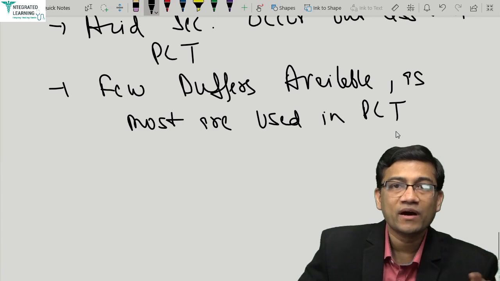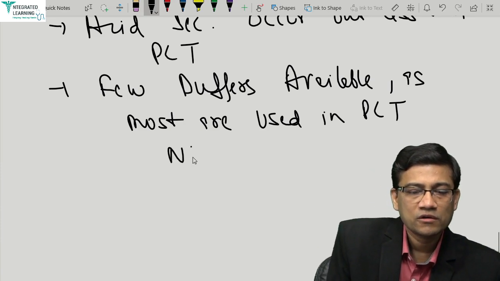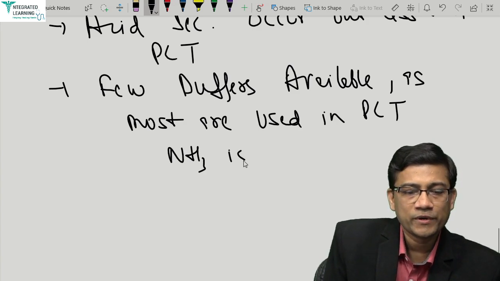That's why ammonia becomes very important. Why? Because it can make itself. So that's why ammonia is very important here. Ammonia is produced to counter this.